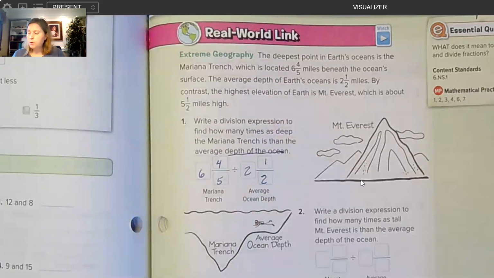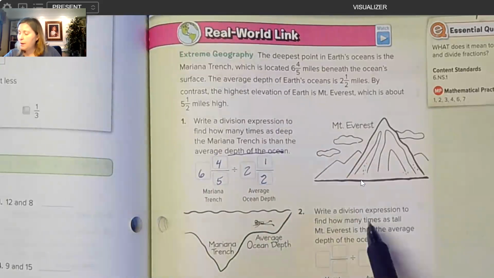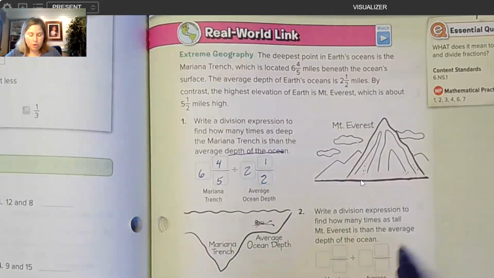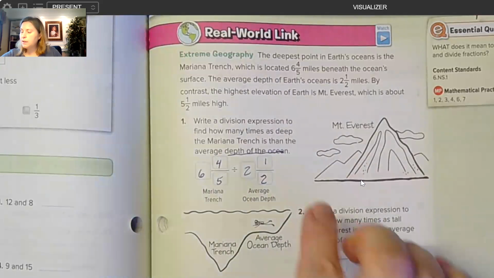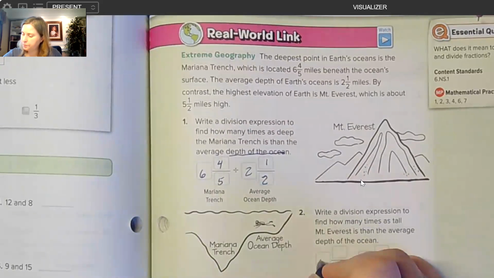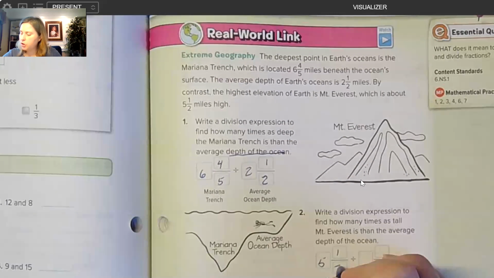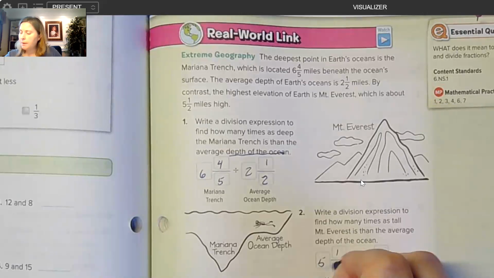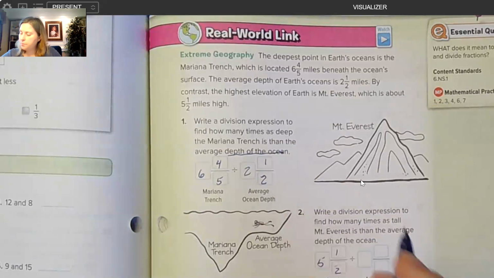Then we want to write a division problem to express how many times as tall Mount Everest is than the average depth in the ocean. Mount Everest is 5.5 miles high, so 5.5. Oops, I wrote the fraction bar in there, but it's already in there for us. Divided by 2.5.